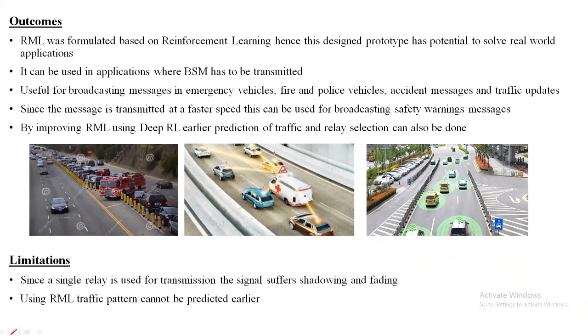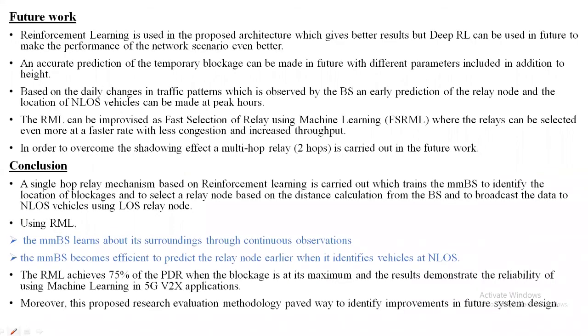Limitations. Since a single relay is used for transmission, the signal suffers fading. RML cannot predict traffic patterns earlier. Future work. Instead of reinforcement learning, deep reinforcement learning will be used to further enhance system performance. Identification of temporary blockage accurately with respect to other parameters will be made. In order to overcome shadowing and fading, a multi-hop relay, that is a maximum of 2 hops, will be carried out as future work.